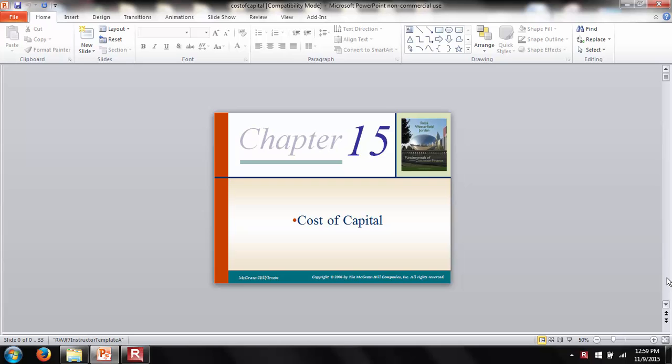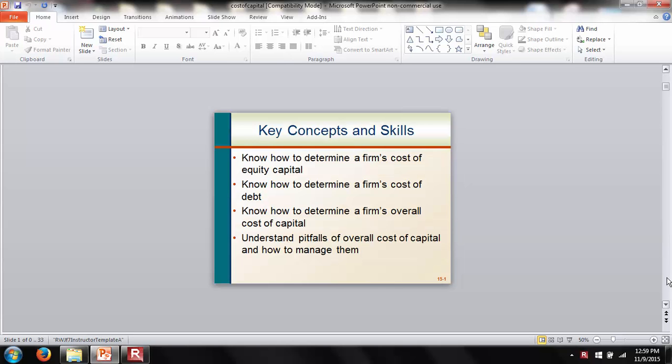Let's say we plug in some numbers and we find that the cost of capital for Walmart is 15%. What that tells you is that for every dollar that Walmart raises for investment, on average, the cost is going to be 15 cents.